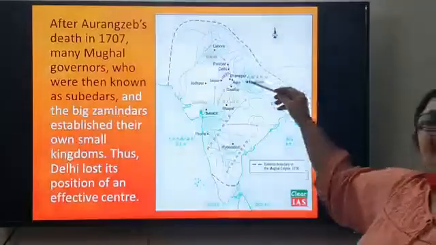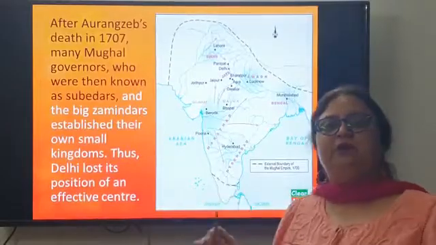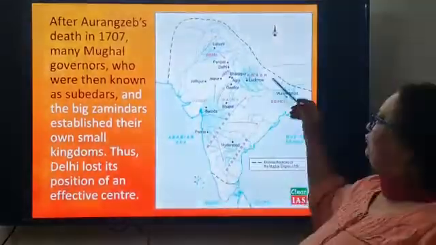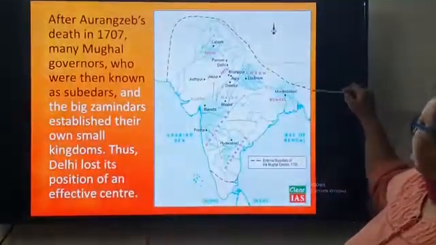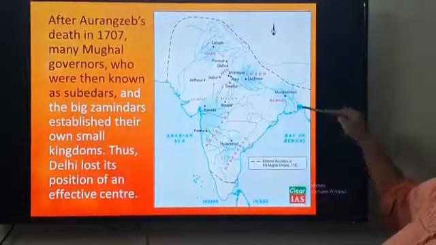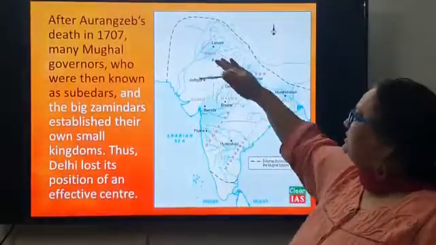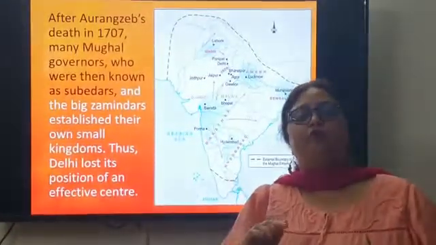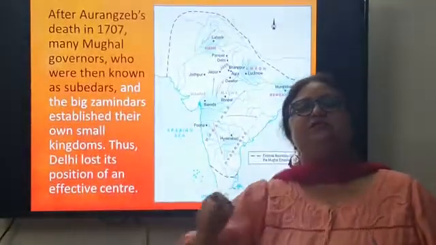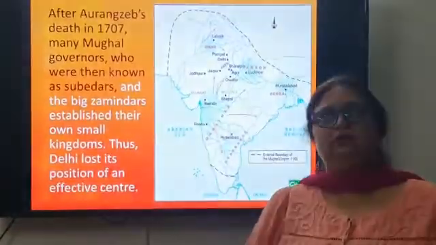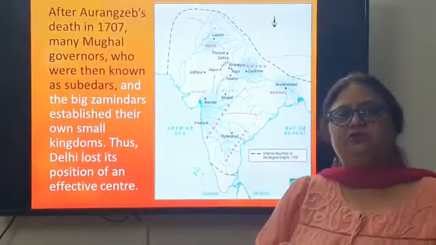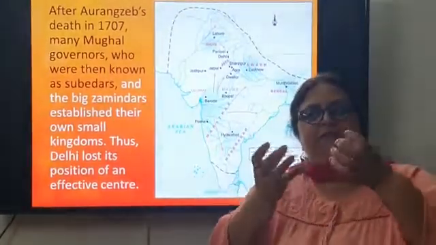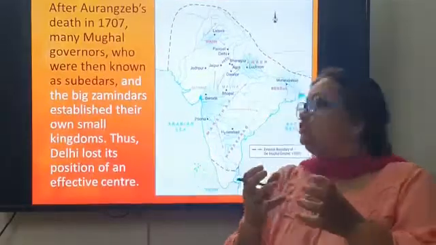Now, this is a map which you people have already studied in the last chapter of class 7 history, the chapter 18th century. This map basically shows the complete extent of the Mughal empire. This Mughal empire started disintegrating after the death of Aurangzeb. After 1707, we find various Mughal governors, the subedars, the big zamindars, started revolting and asserting their independence and made their small kingdoms.